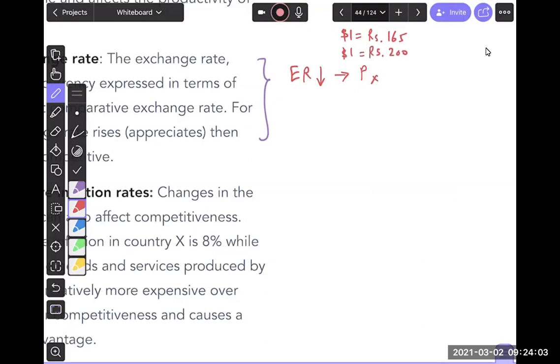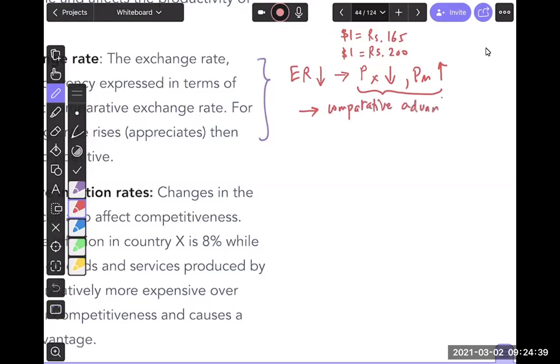So if the exchange rate for the rupee goes down, what happens to our exports? Exports become cheaper, because for every dollar, previously people used to get 165 rupees worth of goods, but now for every dollar they get 200 rupees worth of goods. They get more. Make sense? So the price of exports will go down and the price of imports will go up, and the price of exports going down would mean you will get a comparative advantage.